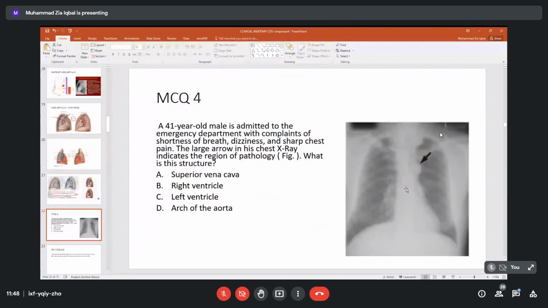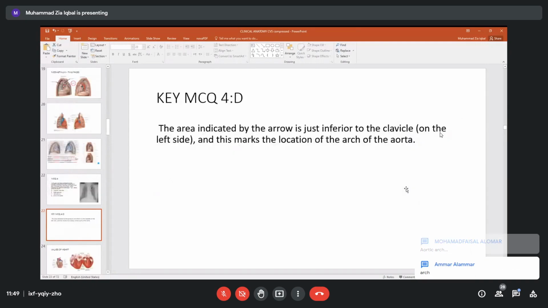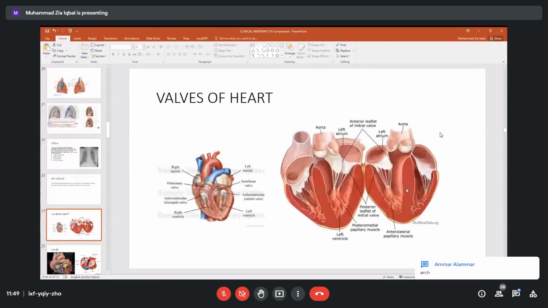Now, in an X-ray, we have already seen it, so try to solve this very simple question. A 41-year-old male with complaint of shortness of breath, dizziness, and sharp chest pain. The large arrow in the chest X-ray indicates the region where the disease has started. Pathology is the knowledge of disease. So which structure is this one? Superior vena cava, right ventricle, left ventricle, or arch of the aorta? Just now we saw it: the arch of the aorta. Okay, now let us go to the next.